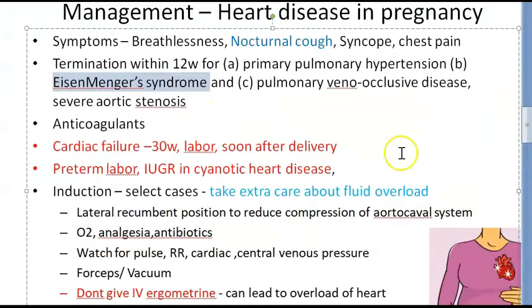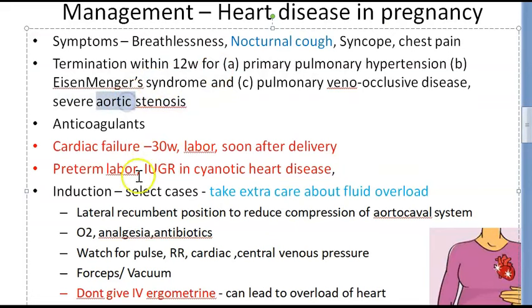Then there can be a pulmonary veno-occlusive disease. Can we read this as pulmonary vein occlusive disease? So basically, pulmonary vein will carry what? Oxygenated blood, isn't it? Back to the heart. So there could be a pulmonary veno-occlusive disease, and severe aortic stenosis.